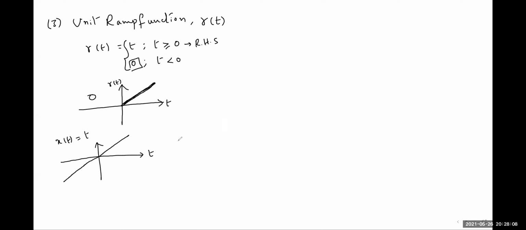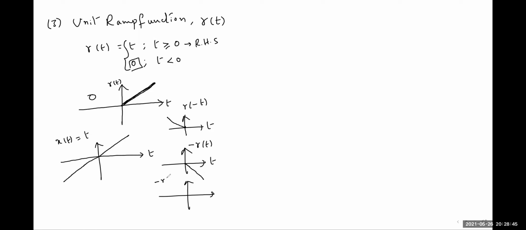And you can plot the reflection, inversion, and reflected inversion variations for this graph. Reflection, R of minus t, will be the mirror image with respect to the y-axis. Inversion, minus R of t, will be the mirror image with respect to the x-axis.